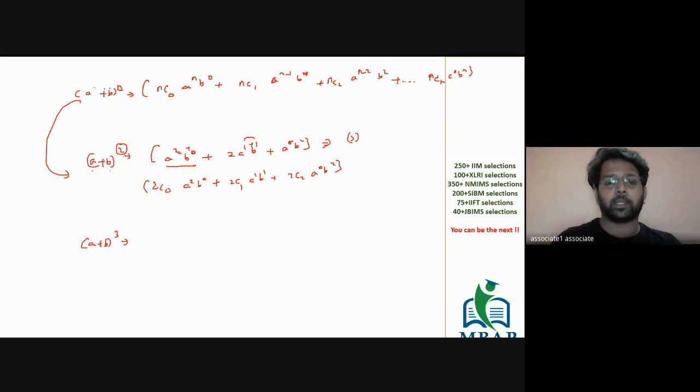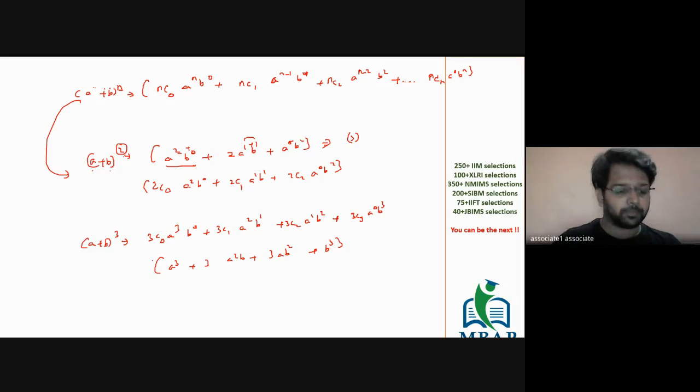So eventually you will start with 3C0 a cube b0, followed by 3C1 a square b1, then 3C2 a b square, and 3C3 a0 b cube, right? I hope all of you got this, which basically became a cube plus 3a square b plus 3ab square plus b cube. Eventually, the actual question which will come in the paper will be none of these.